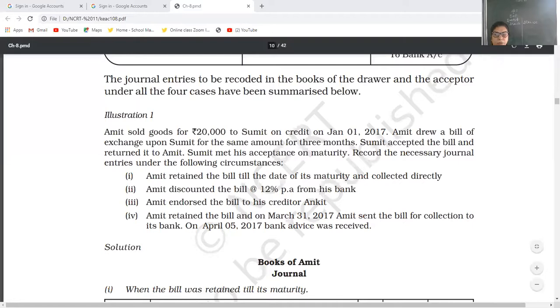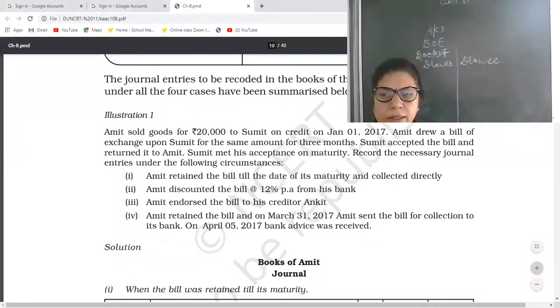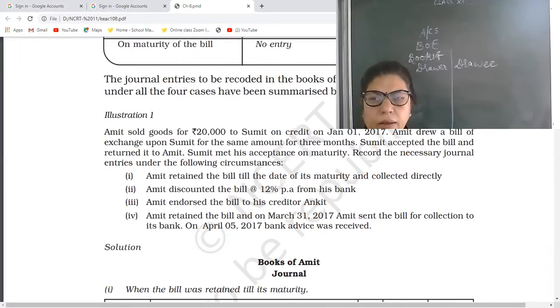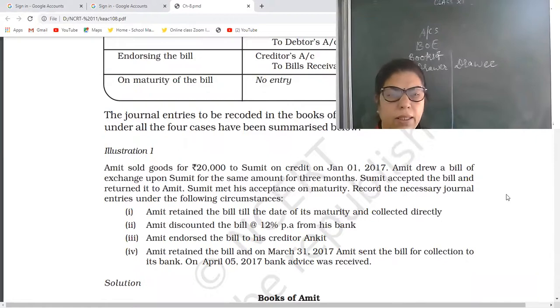So note down the question or the page number, then it will be easy for you to practice these types of questions. Yes, my dear children, note down. See the question given in the NCERT book.